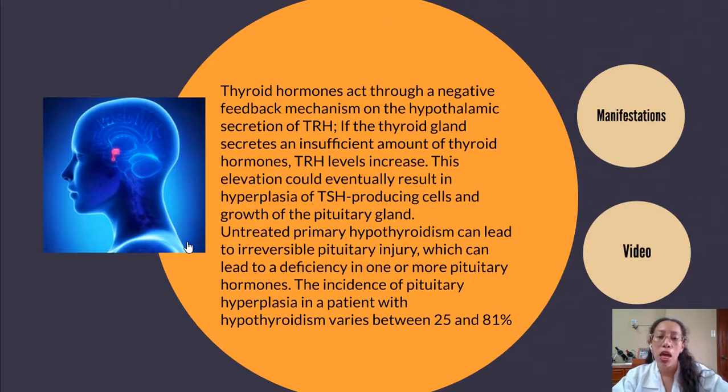Untreated primary hypothyroidism can lead to irreversible pituitary injury, which can lead to a deficiency in one or more pituitary hormones. The incidence of pituitary hyperplasia in a patient with hypothyroidism varies between 25 and 81%.